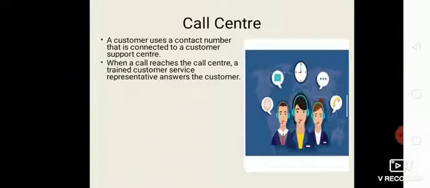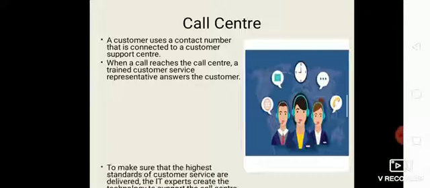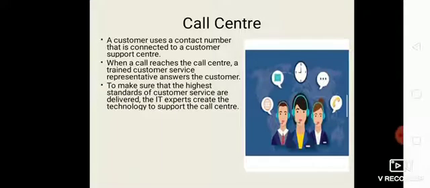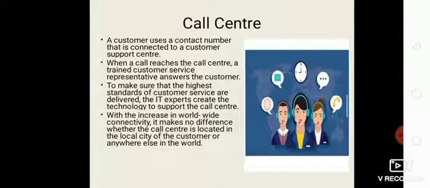When a call reaches the call center, a trained customer service representative answers the customer. To make sure that the highest standards of customer service are delivered, the IT experts create the technology to support the call center. With the increase in worldwide connectivity, it makes no difference whether the call center is located in the local city of the customer or anywhere else in the world.